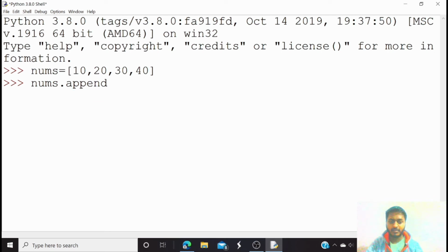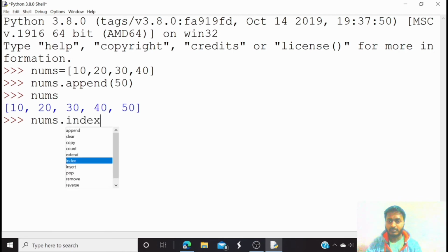If I want to append some value inside a list, I can use the nums dot append method. If I want to append the value 50, I'll just do append 50. So let's see nums. Here you can see at the end it has stored the value 50. So let's try a different operation.